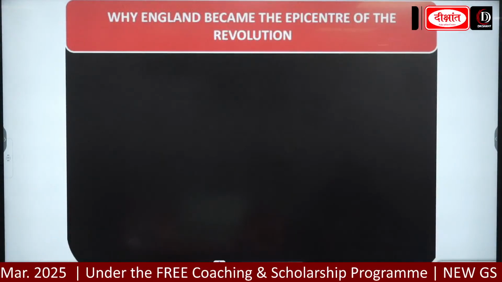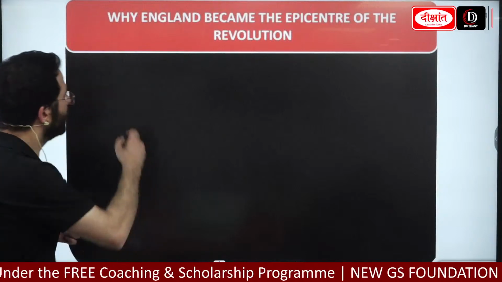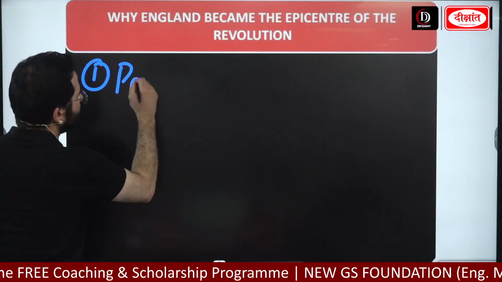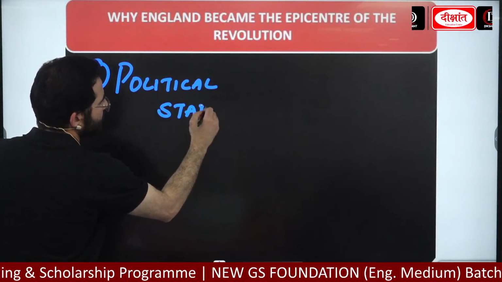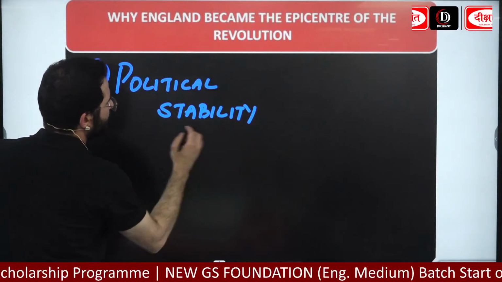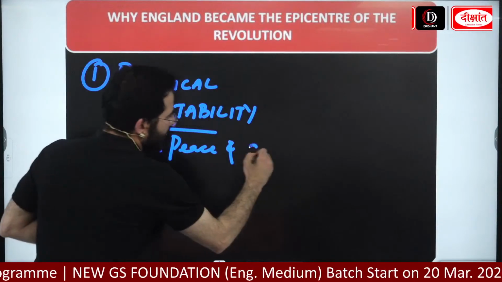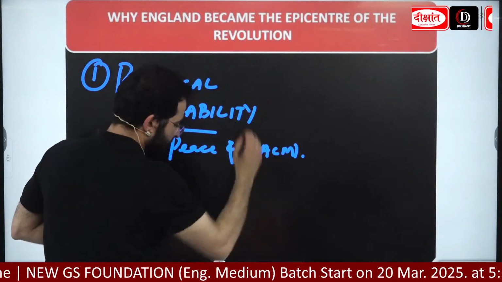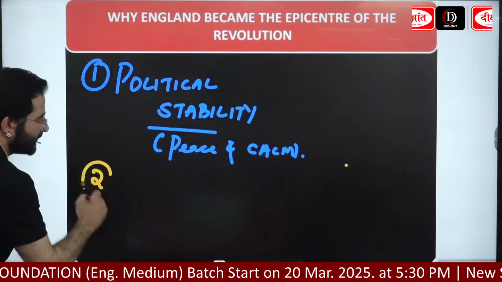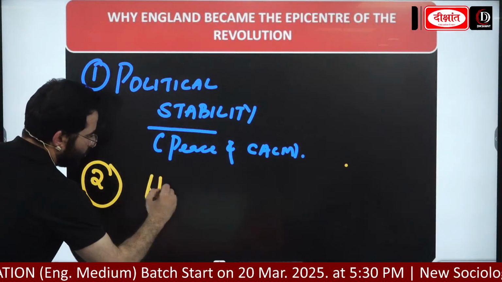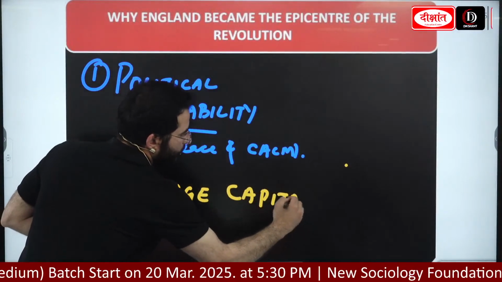Good. The first point that we would like to write over here, let's go with political stability. Write the first point: political stability. That means peace and calm. Second point, guys: it was the huge capital. They also had a good amount of money.